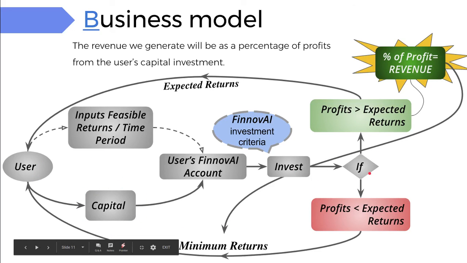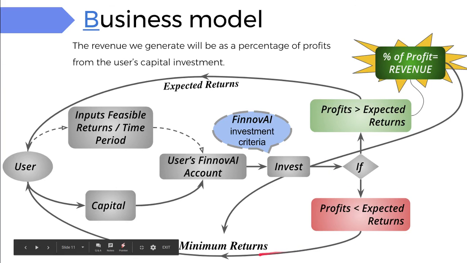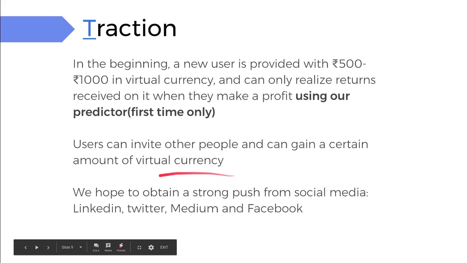Now, let's say we get more returns than the user expected. The user gets his expected return, and we keep a certain percentage of that extra profit, a relatively high percentage, let's say 1/3 of it, as revenue. Now, what if we don't reach that profit threshold? The user still gets minimum returns, let's say a percentage of the expected profit, what the user wanted, and the rest is paid from the revenue. Alright, so this is the model which we will be using. This is a very primitive model, but we'll be working on it further.